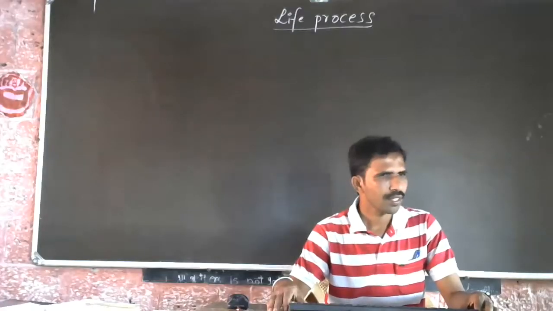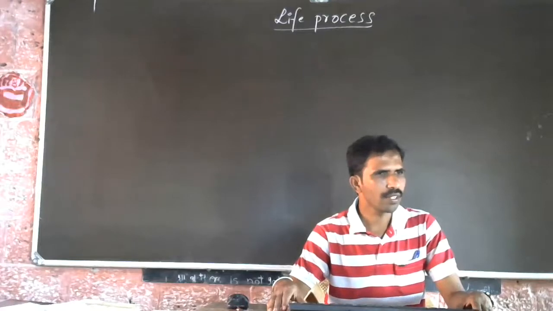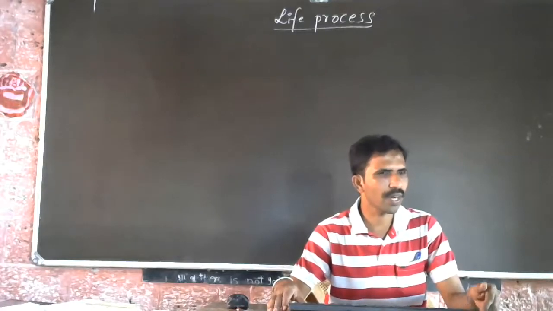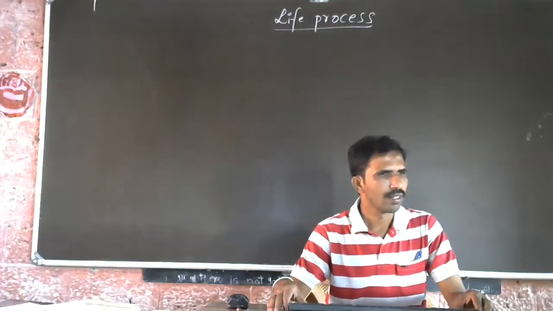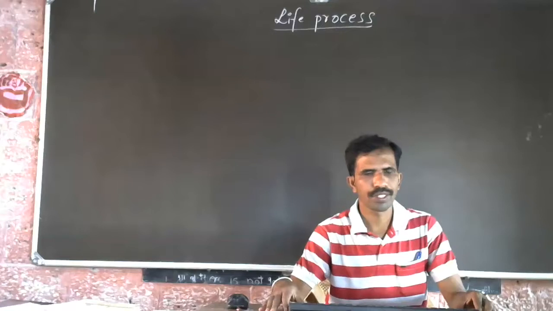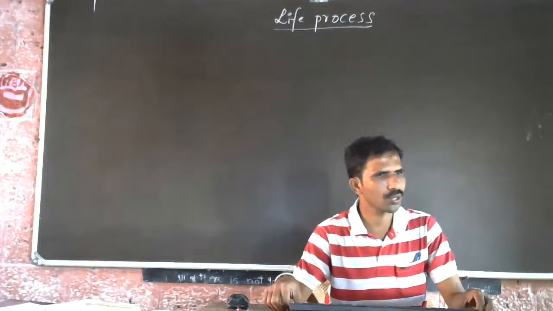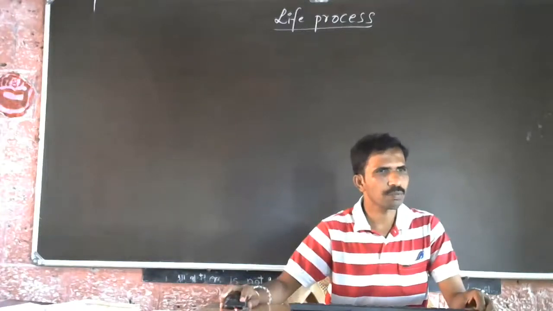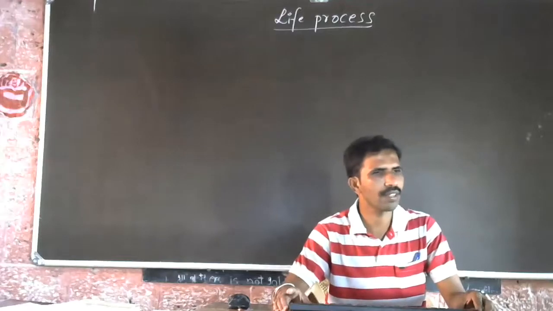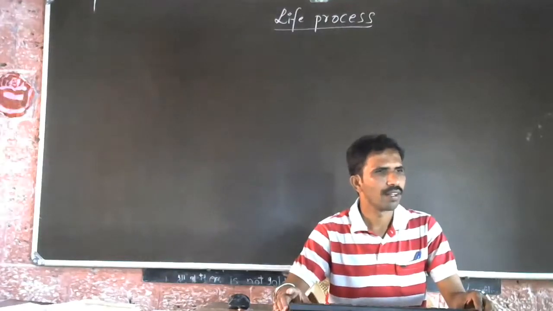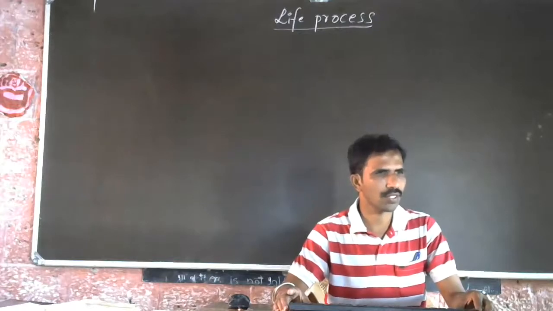Similarly, the oxygenated blood from the left part of the heart will move to the different tissues of the body by the help of the largest artery, called the aorta. It gives oxygen to the tissues. Then it takes the carbon dioxide from the tissues, and again it flows back to the heart by the help of veins called the superior and inferior vena cava. This circulation is called systemic circulation.